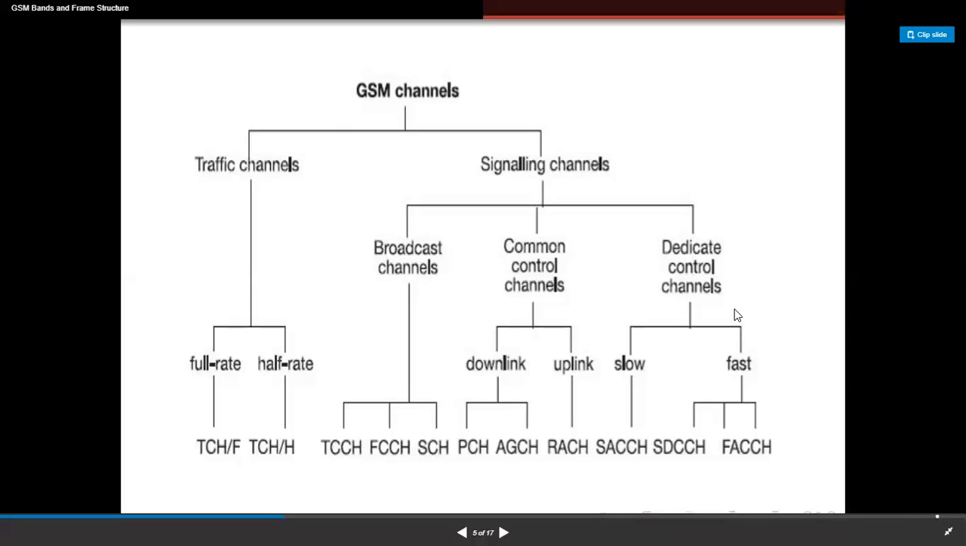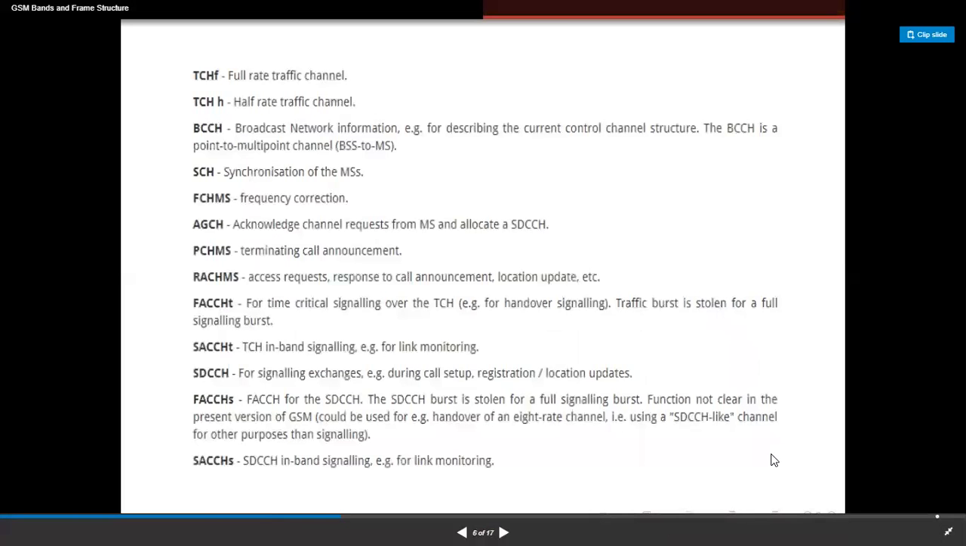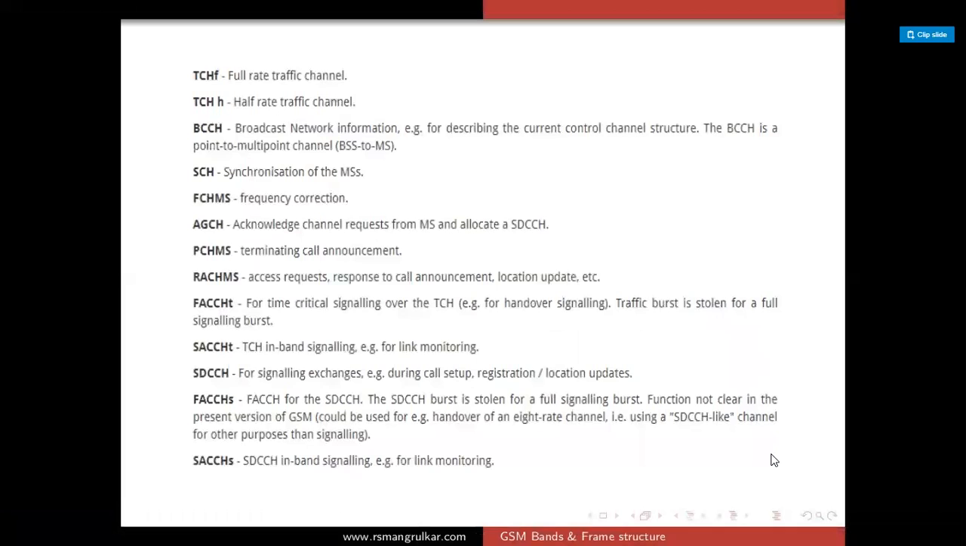Next, dedicated control channels. It has a standalone dedicated control channel, which carries mobile quality and network characteristics of a cell. Then the slow associated control channel and the fast associated control channel. Slow associated is similar to the standalone dedicated control channel, where the normal messages are sent. In case of emergency messages, such as handoff conditions, if there is any emergency or requirement of urgent messages, you will be using the fast associated control channel. So this is the description.